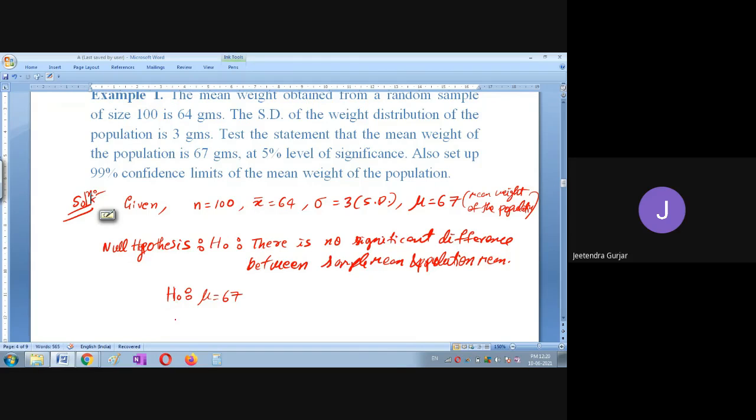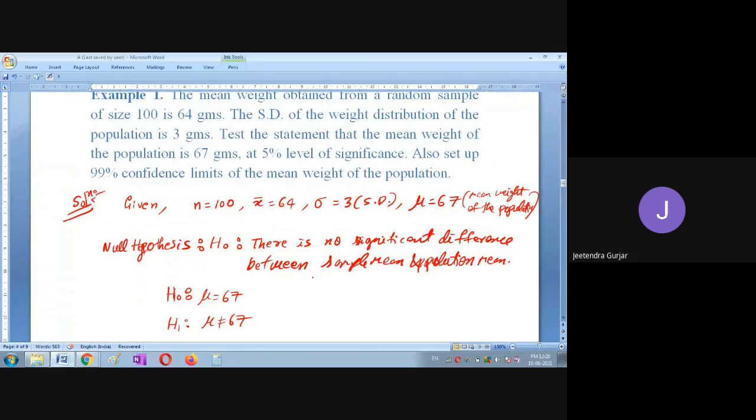Then what will be the alternative hypothesis? What is the alternative hypothesis denoted by, students? H1. Yes, very good. It is H1. So what will be the alternative of mu, that is the mean weight of population? Mu is not equal to 67. Yes. Now I'm going to use the formula.